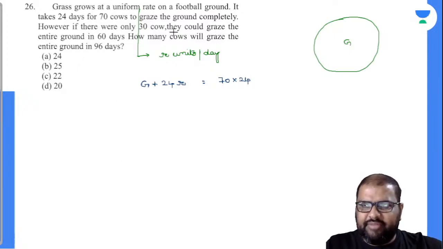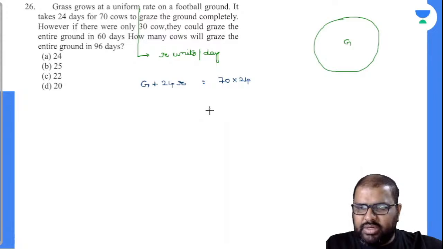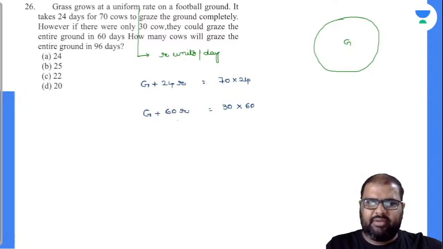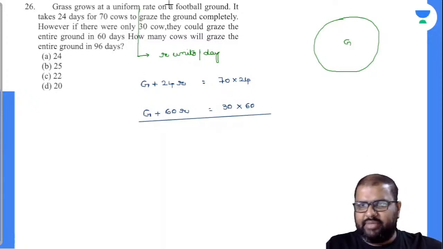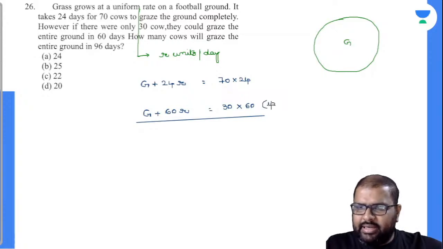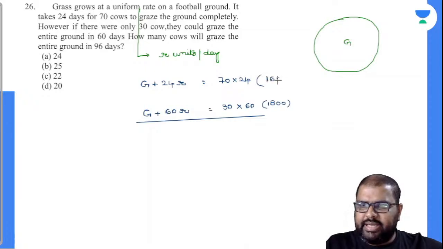However, previously there were 70 cows, now if there were only 30 cows, they could graze the entire ground in 60 days, it seems. So for these 30 cows also, G is the initial amount of grass available on day 1, and for 60 days the grass will grow at a rate of R. Now this is the amount of grass available for them. So how many cows will graze the entire ground in 96 days? Let's crack this simple equation, then we can get the value there. Can anybody solve this? Now this value is nothing but 1800. This value is 7 4s are 28, 7 2s are 14, 1680. Am I right or wrong?